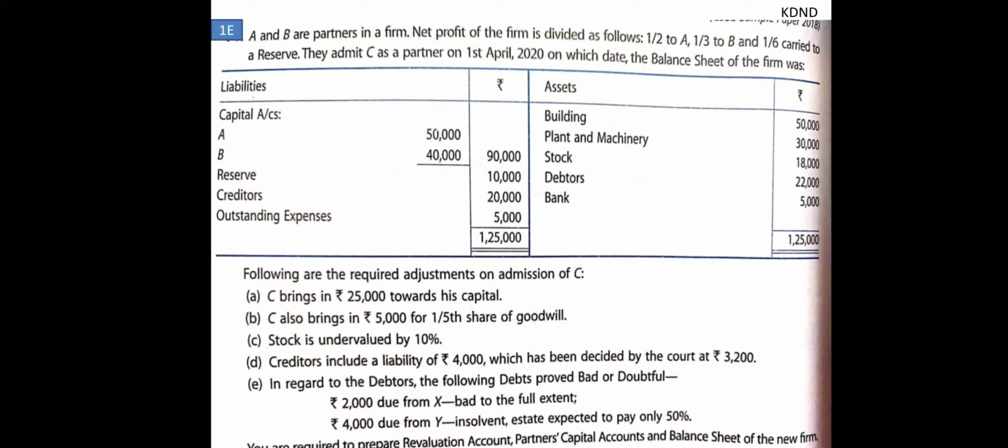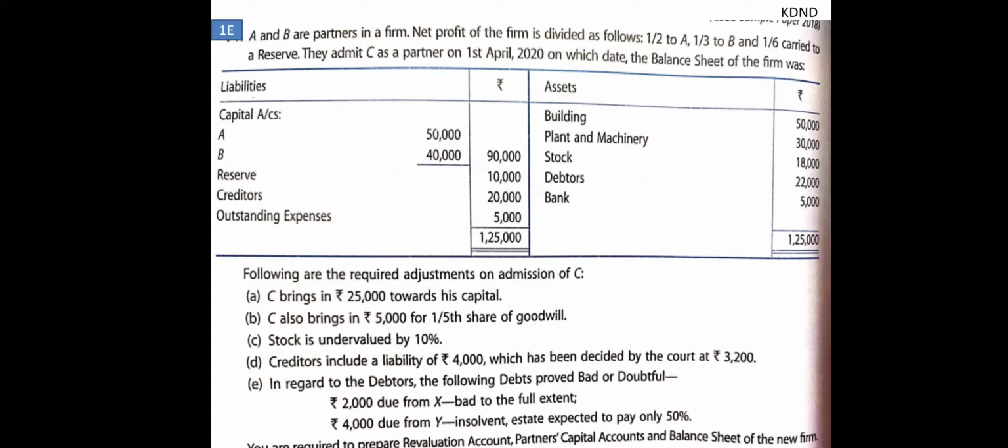In regards to debtors, the following debts proved doubtful. That is 2,400 due from X is bad to the full extent, while 4,000 due from Y was declared insolvent and he was expected to pay 50%. So there will be a provision of 50% to be maintained in the sum. You are supposed to draw the revaluation account, partners' capital account and balance sheet of the new firm.